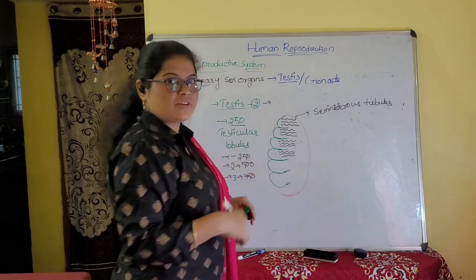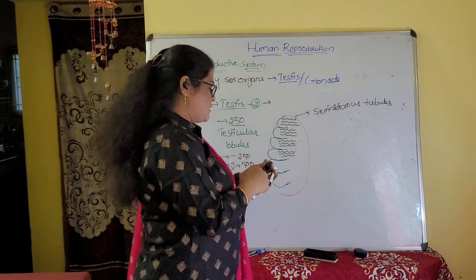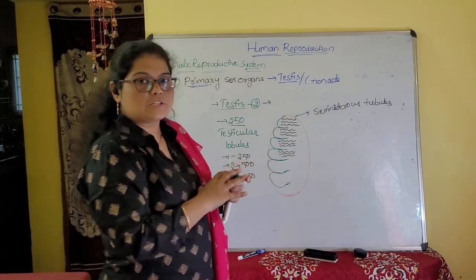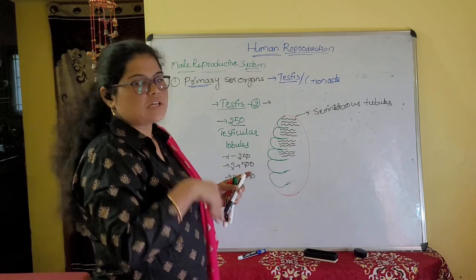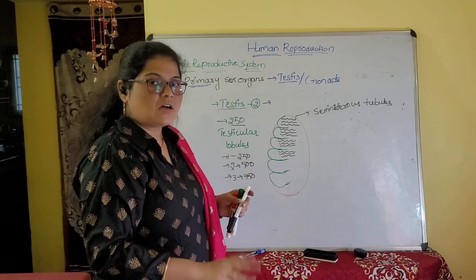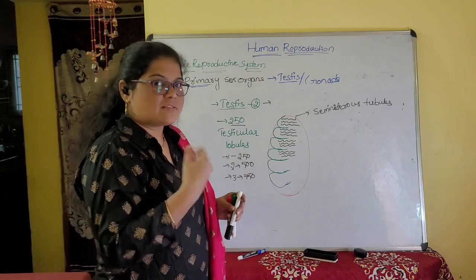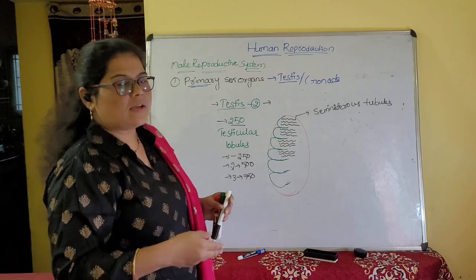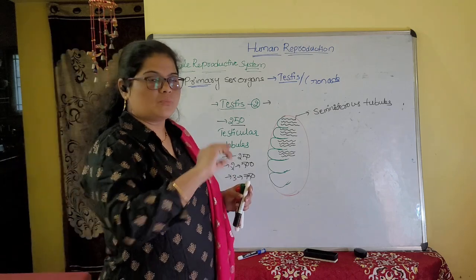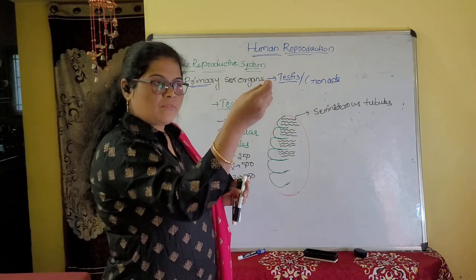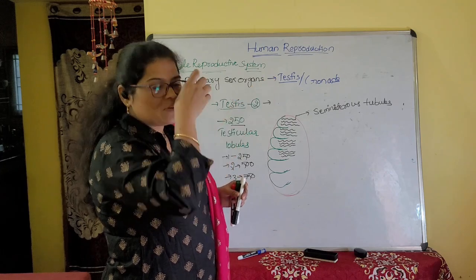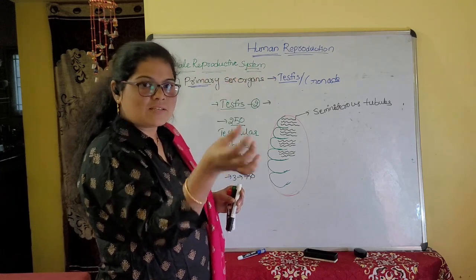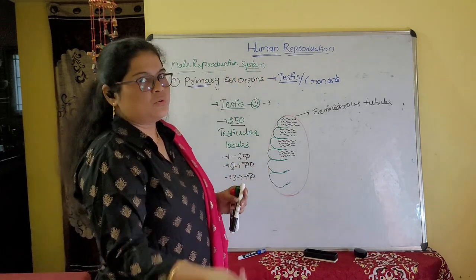These seminiferous tubules later enter the rete testis, which enters the vasa efferentia, then the epididymis and vas deferens. Afterwards they form the collecting duct from the seminal vesicles and form the ejaculatory duct, the urinogenital duct.